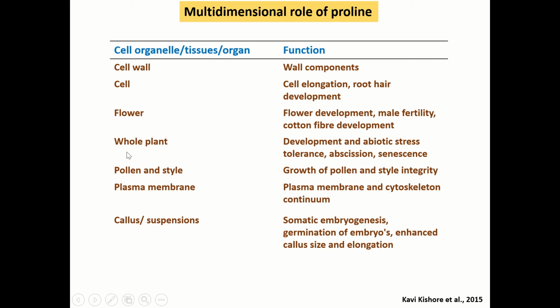In the whole plant, it helps in development, abiotic stress tolerance, abscission, and senescence. It also helps in growth of pollen, style integrity, and plasma membrane and cytoskeleton continuum. It also helps in somatic embryogenesis, germination of embryos, and also enhances callus size and elongation.